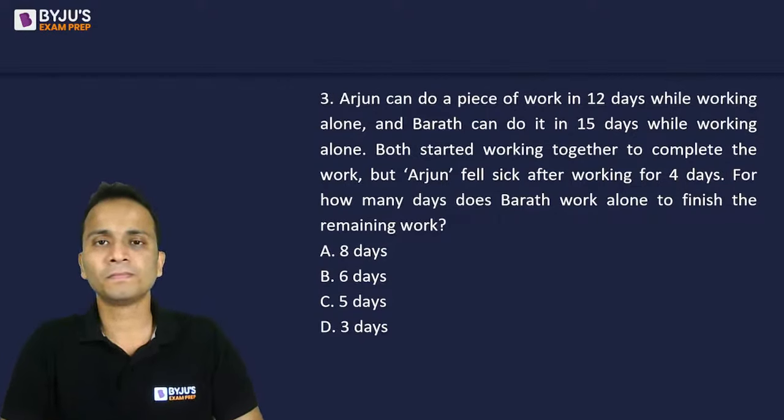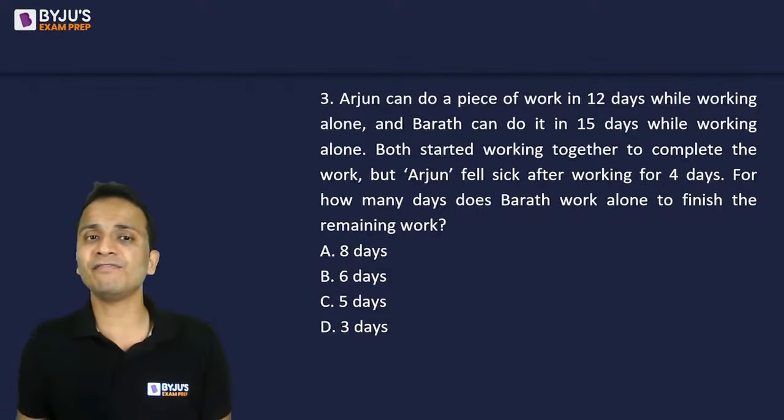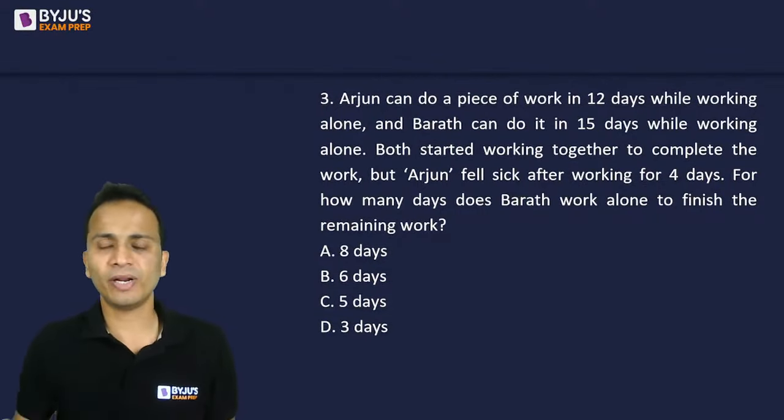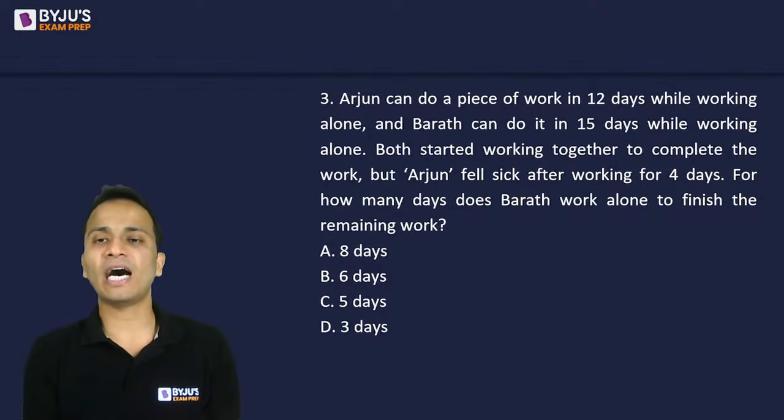The question says that Arjun and Bharat are two people. Arjun can finish the work in 12 days and Bharat can finish it in 15 days alone. So Arjun in 12 and Bharat in 15 days, right? Now both started working together, but the problem is they both are not finishing the work together. Both started working together to complete the work, but Arjun fell sick after working for 4 days. Then you'll have to find out for how many days Bharat works alone to finish the remaining work. So please read each and every part, each and every element of this question.